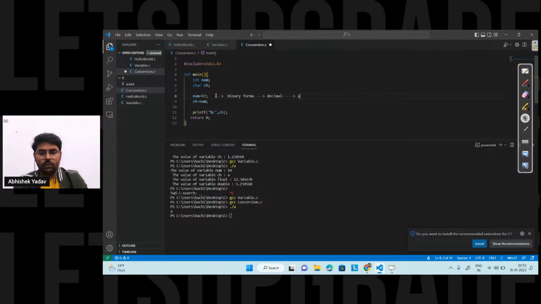After that, it will go to the ASCII table and fetch the ASCII value, and after fetching it will check what format you need. Since I need character format, it will convert this 97 to character data, and that's why I'm getting A on the output screen.